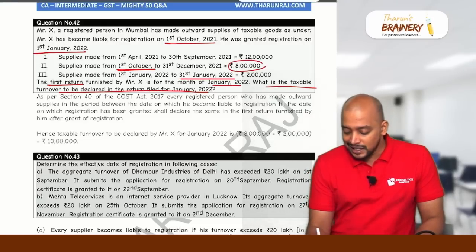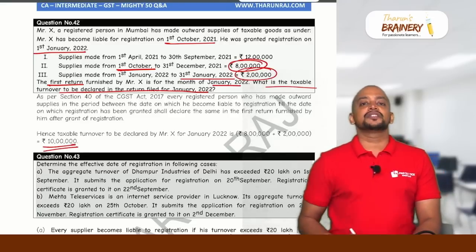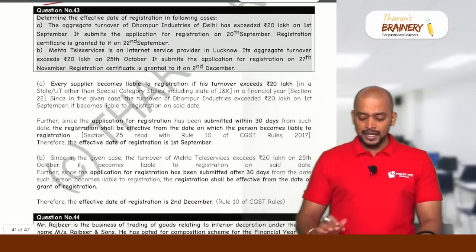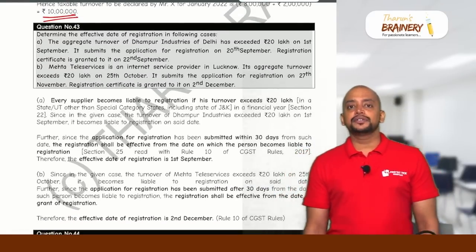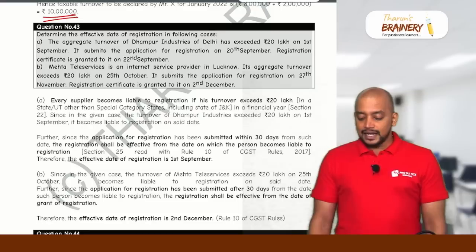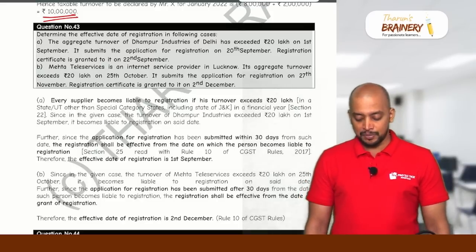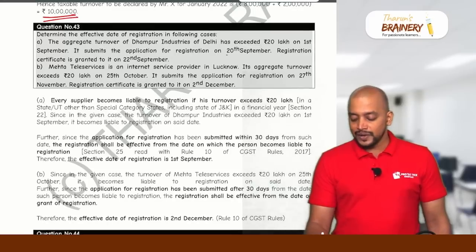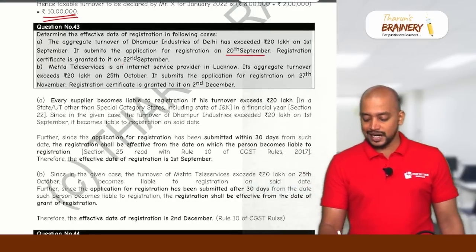So this 8 lakhs and 2 lakhs, for 10 lakhs, we need to include in the first return and accordingly pay the GST. Then question number 43. This is related to effective date of registration. The aggregate turnover of Dampur Industries of Delhi has exceeded 20 lakhs on 1st September. It submits the application for registration on 20th September. Registration certificate is granted on 22nd September.